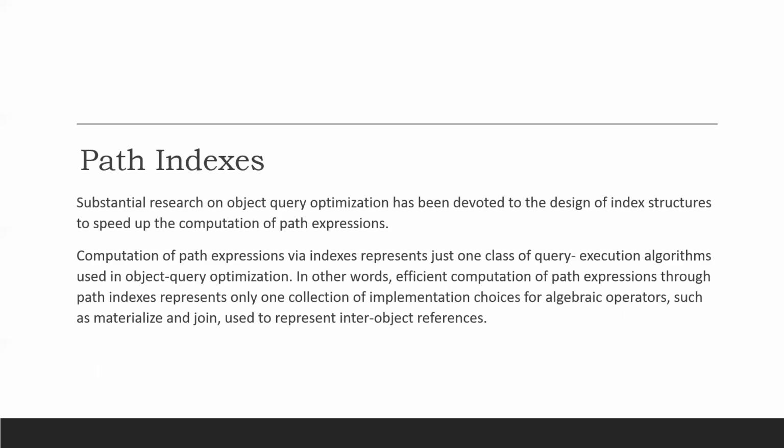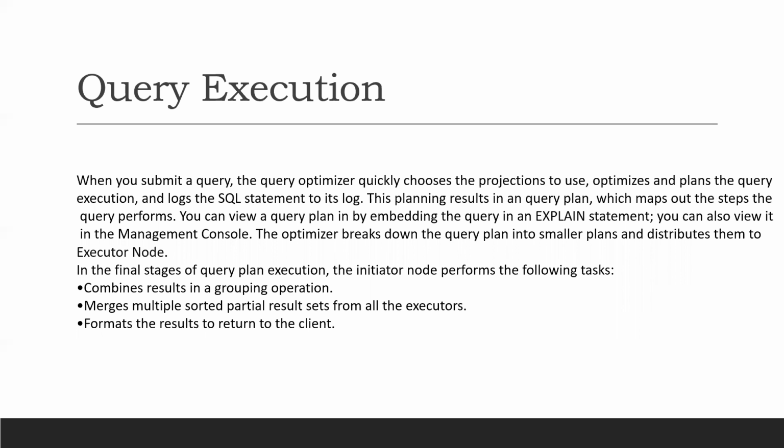Path indices. Substantial research on object query optimization has been devoted to the design of index structures to speed up the computation of path expressions. Computation of path expressions via indices represents just one class of query execution algorithms used in object query optimization. In other words, efficient computation of path expressions through path indices represents only one collection of implementation choices for algebraic operators, such as materialize and join, used to represent inter-object references.